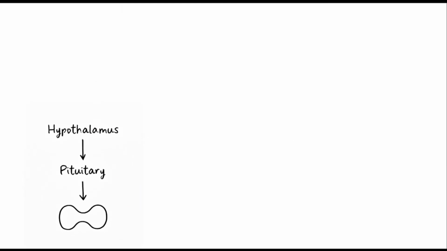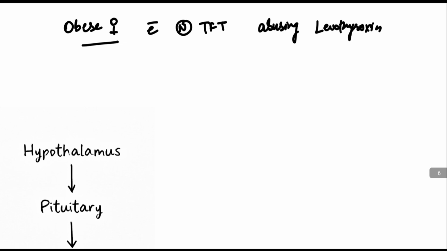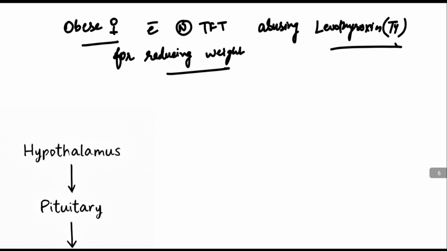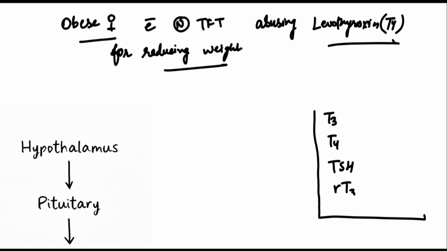Let's understand this with an example. Suppose an obese female with a normal thyroid function test is using levothyroxine, that is T4, for reducing weight. T4 is commonly used in a person with a low level of thyroid hormone in order to compensate for the low level of thyroid hormone. So with excessive ingestion of T4, what will happen to the level of T3, T4, TSH and reverse T3 in this person?